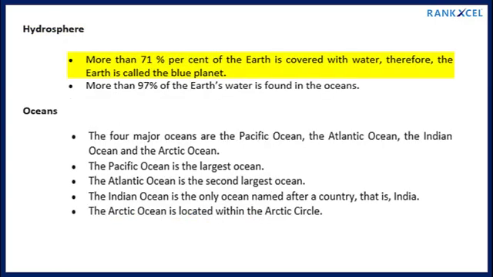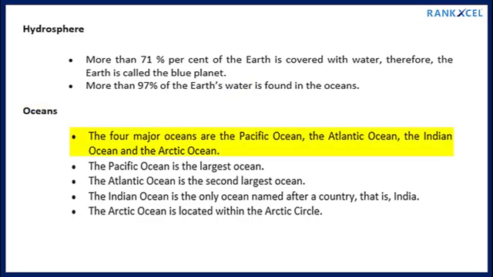Hydrosphere. More than 71% of the Earth is covered with water, therefore, the Earth is called the blue planet. More than 97% of the Earth's water is found in the oceans. Oceans. The 4 major oceans are the Pacific Ocean, the Atlantic Ocean, the Indian Ocean and the Arctic Ocean.